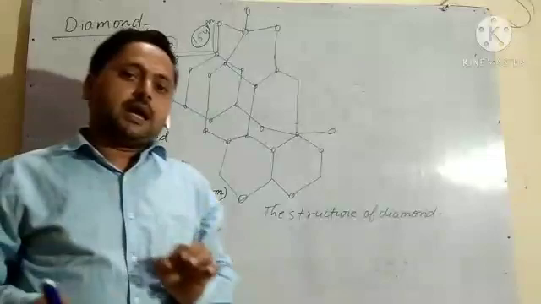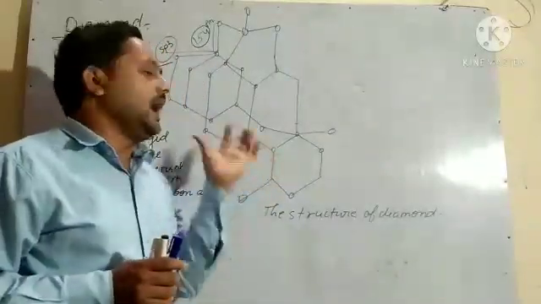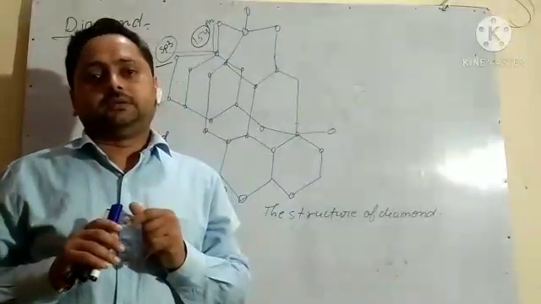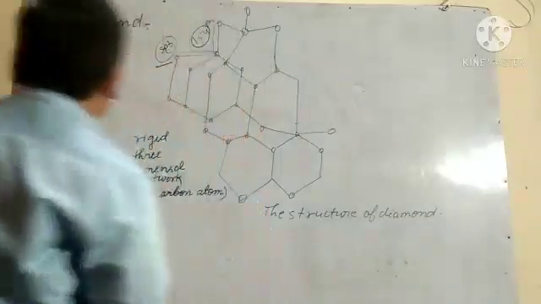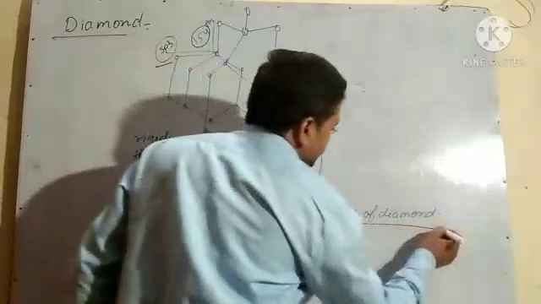Due to the 3-dimensional structure and covalent bonds, it is the hardest compound on the earth. The structure of diamond is shown like this.